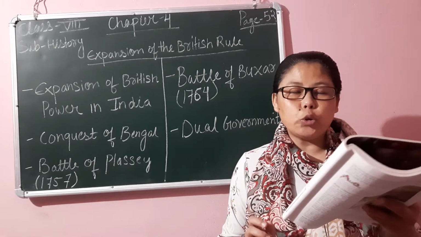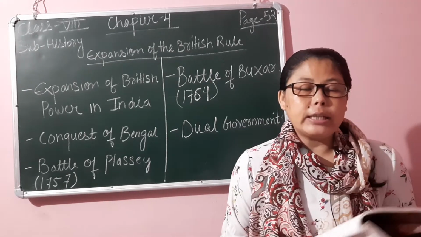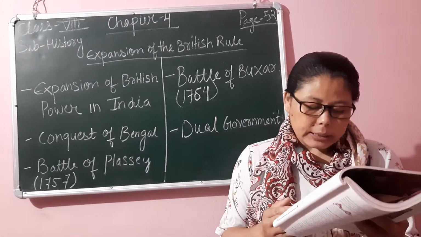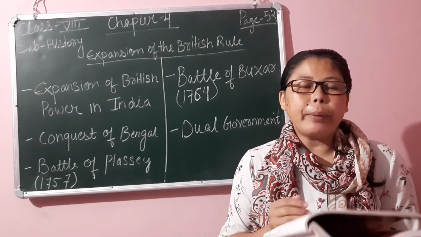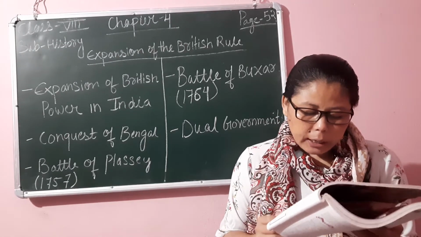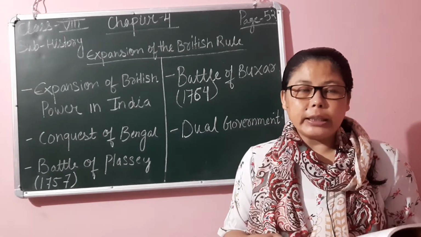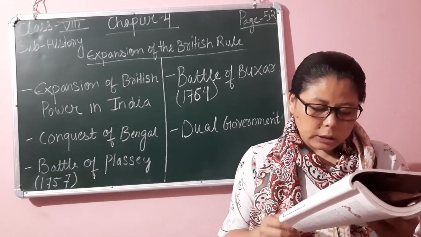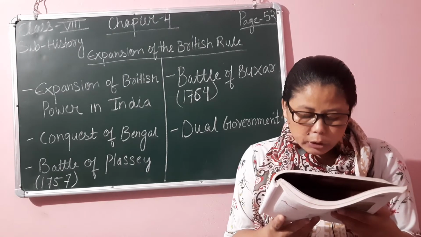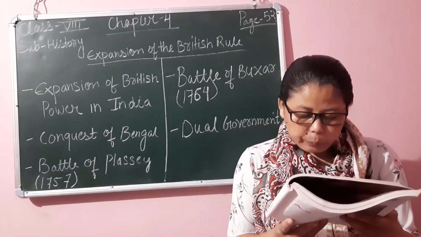Bengal was the first to be occupied by the British. After the death of Aurangzeb, the Mughal Empire became very weak. Nawab Sirajuddaulah challenged British activities, as the British did not pay the customs duties in Bengal. Sirajuddaulah was suspicious of English activities from the very beginning.